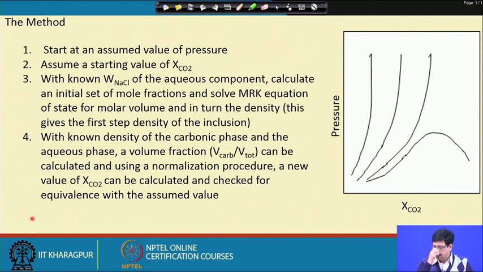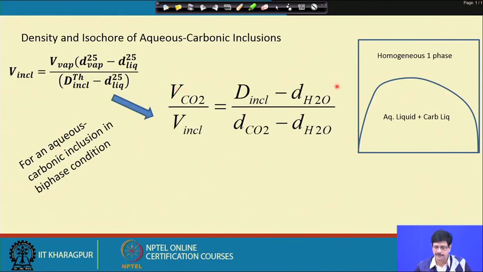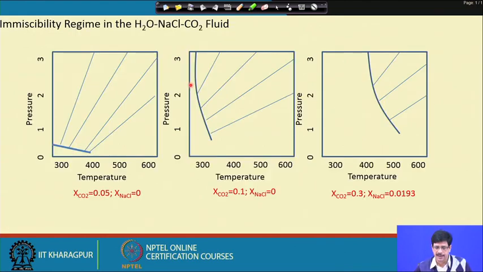So, again I am coming back to this particular diagram. What essentially do we do? When we start, the known parameters are the temperature and only the W NaCl of the aqueous component, and then, as said before, we are also going to use this particular equation for calculation of the volume fraction of carbon dioxide.